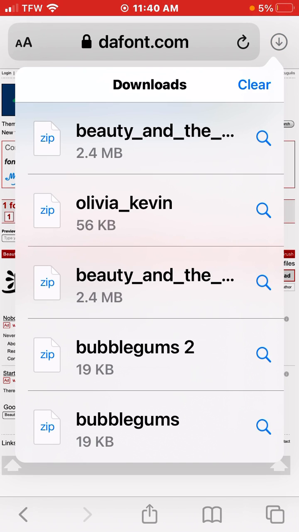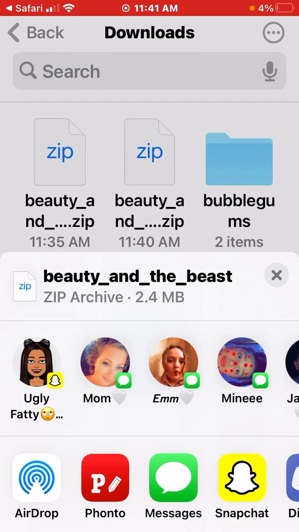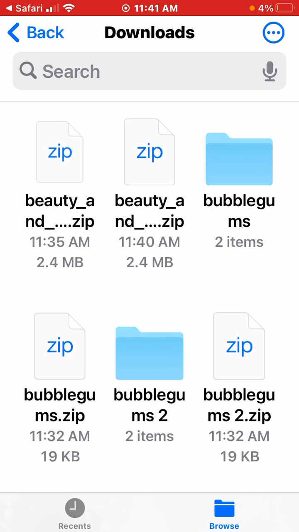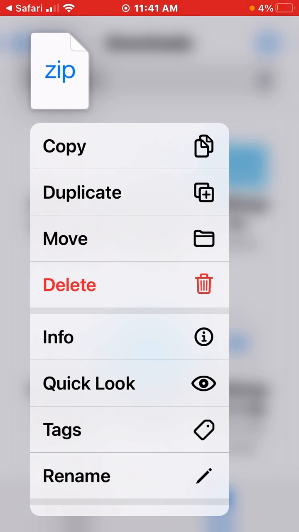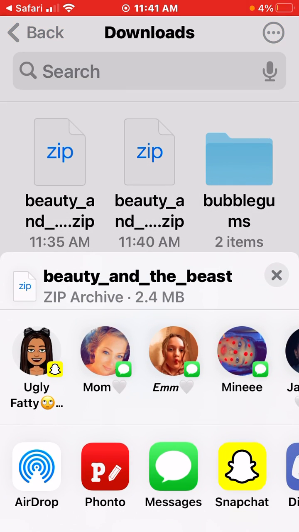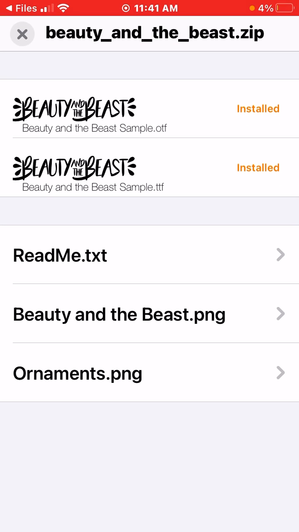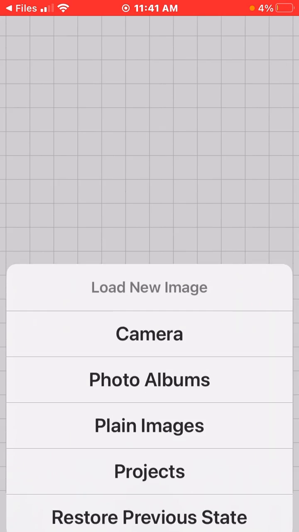Make sure that you have files, and then you're going to press on the one that you just downloaded, so Beauty and the Beast, and then you hold it down, scroll down, press share, and press on Fonto, and then it should be installed. Well, it'll say install and then you press on it.